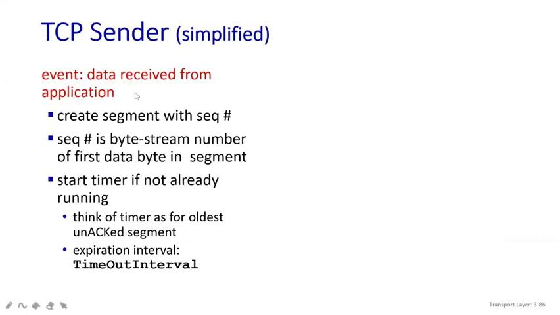Now we will see how we can understand the sender side in a simplified way. Here the event will be data received from the application. Whenever we send any packets, we always need to create the segment with the sequence number. This sequence number, as I told you, will be in byte stream numbers, and there will be a start timer.